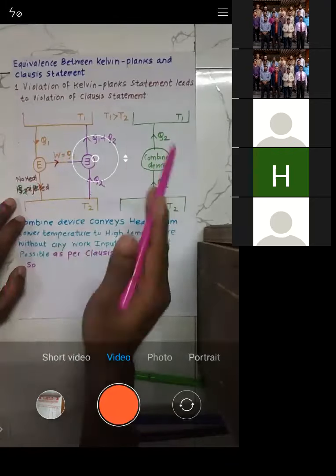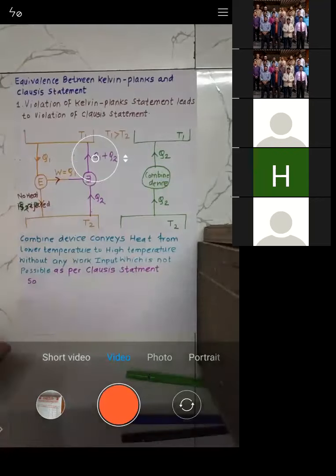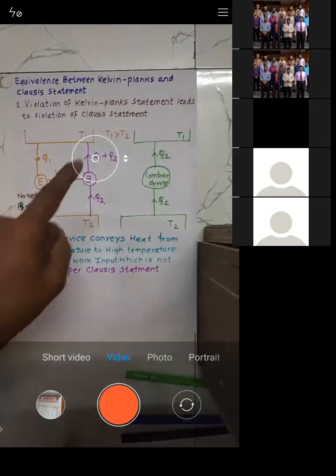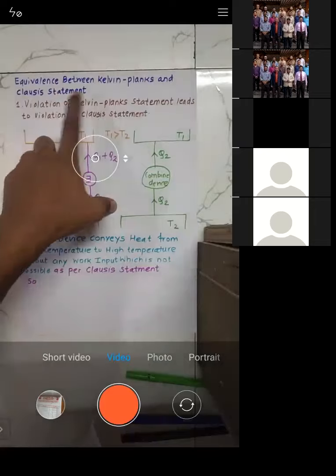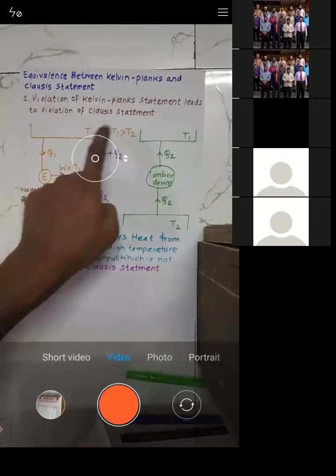That means both statements are one and the same. So first we tried to violate the Kelvin-Planck statement, and it leads to the violation of the Clausius statement.